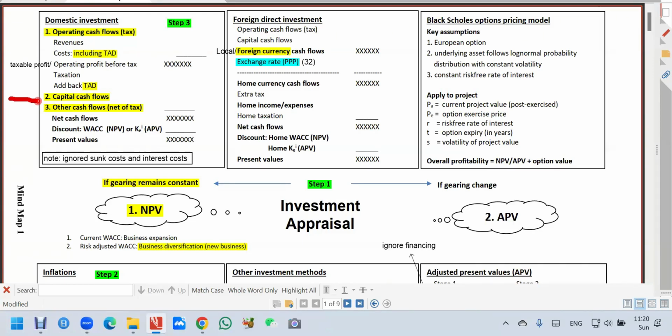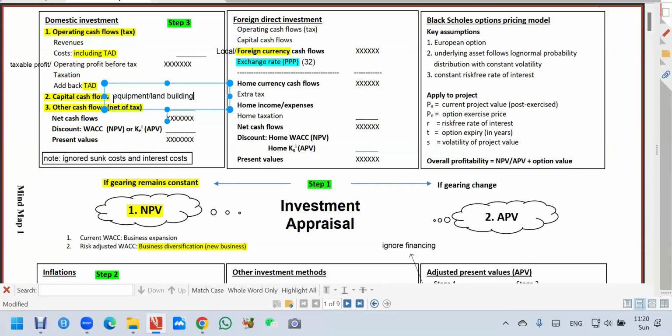So these are the 3 capital investment. Equipment or machine. You have to invest in the equipment. Or you need a space, so you have land and building. That will be your capital investment. And normally they start in year 0 immediately.